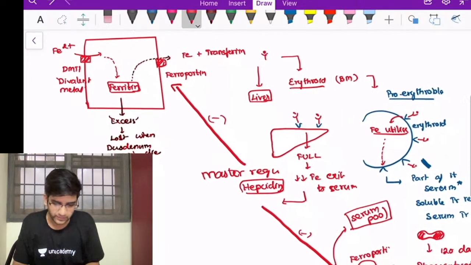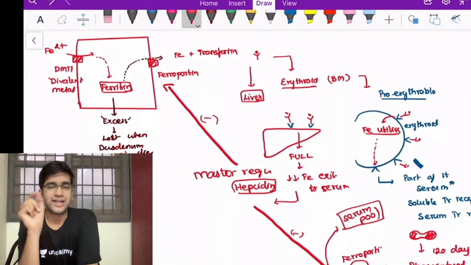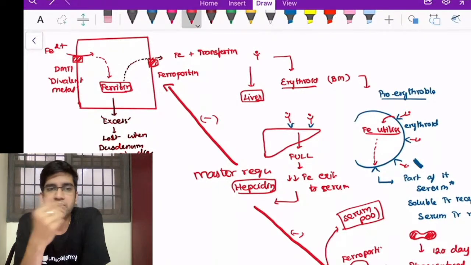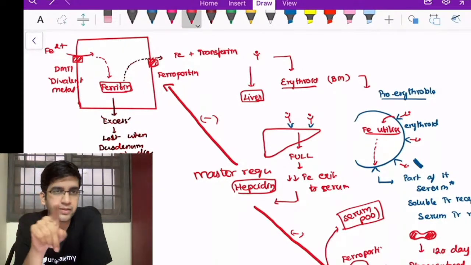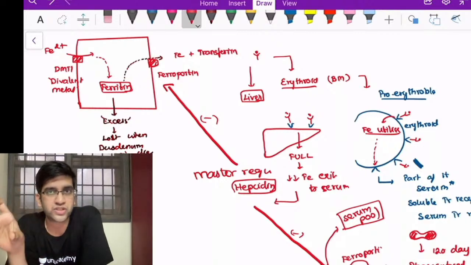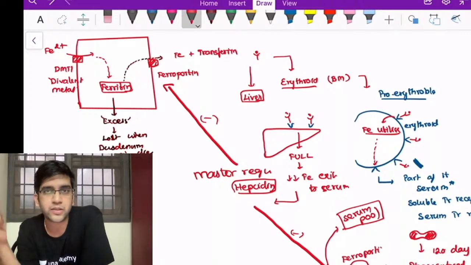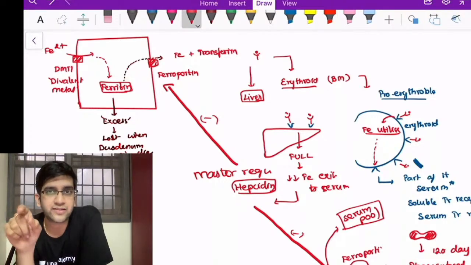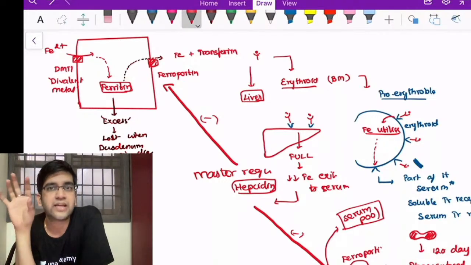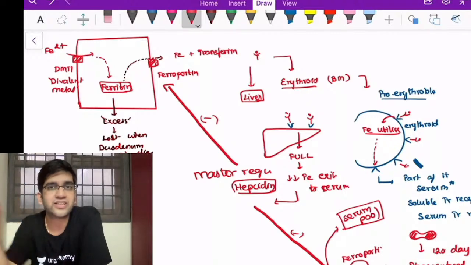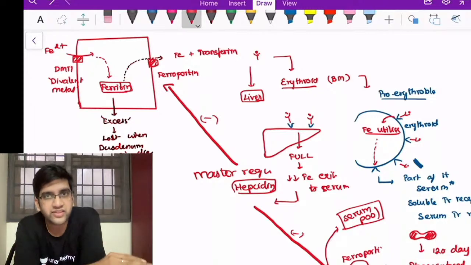We'll have a quick recap and then we'll go to the disorders. Iron comes into my body. I eat the food. We have heme and non-heme iron. We'll see them sometime later. When DMT takes it inside, it's stored as ferritin. When my body needs it, ferroportin will be activated. The one who turns on ferroportin is again hepcidin. So how do I know my body needs iron? My liver has transferrin receptors. If they're not full enough, I know that there's a defect in the transferrin or a reduction in the serum iron. So I'll turn off hepcidin, ferroportin will open, and everything will come outside.